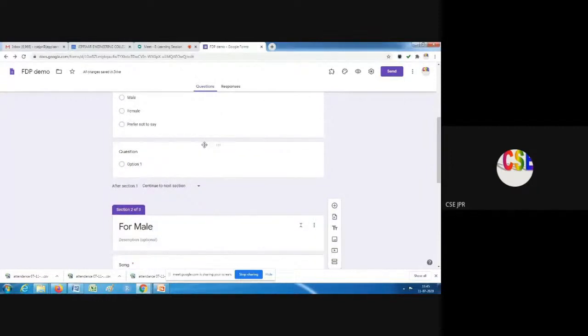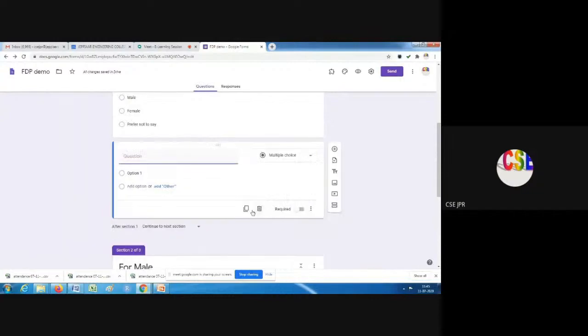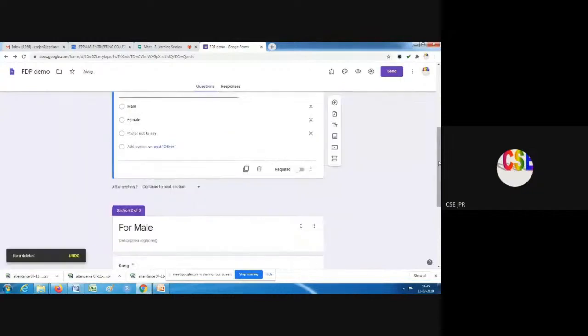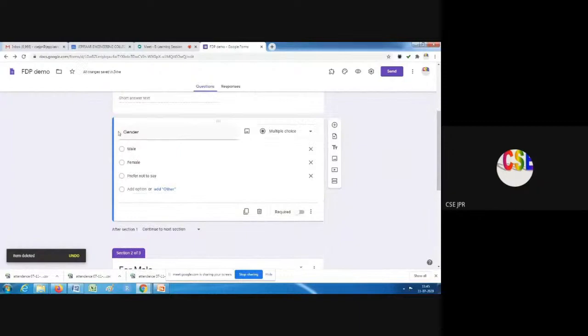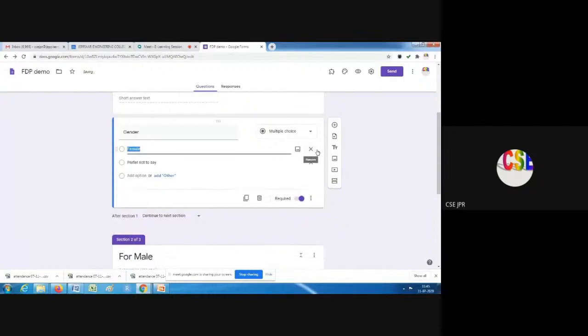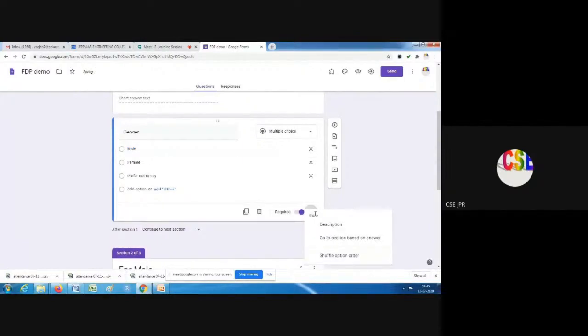After that, I have created 2 sections. From the option, you see the option here, it's asking to go to the section based on the answer.